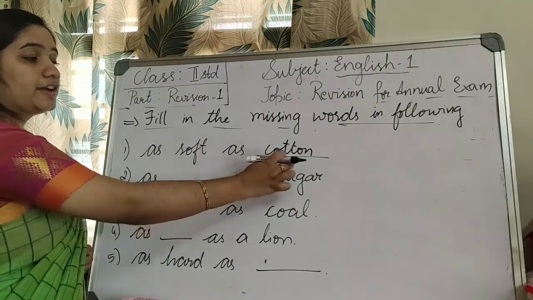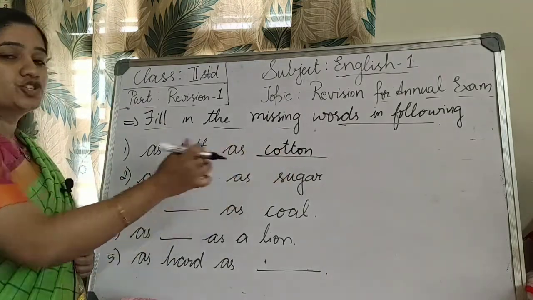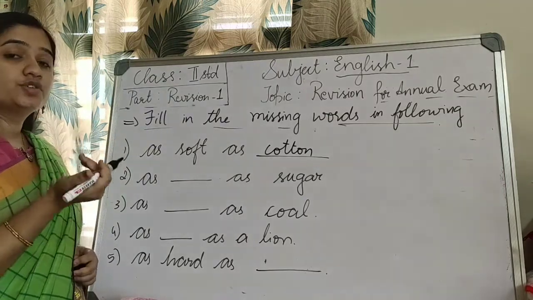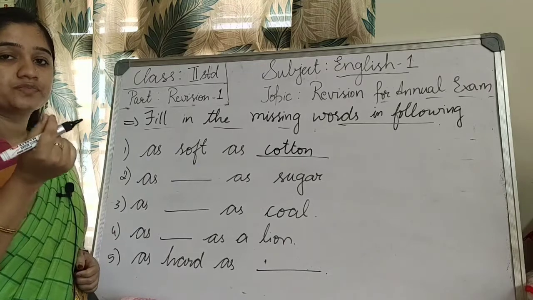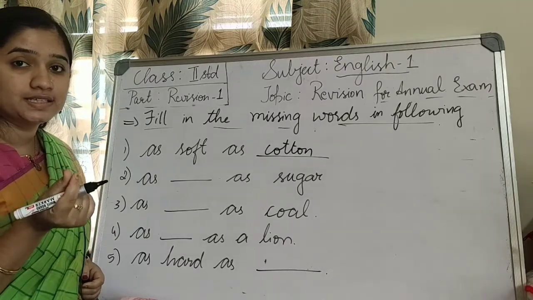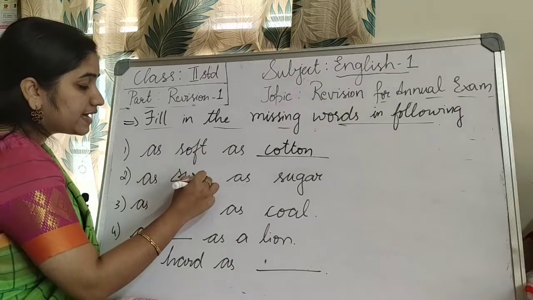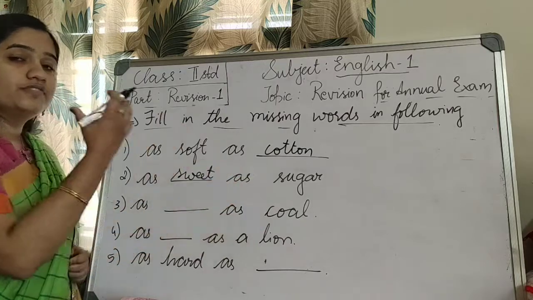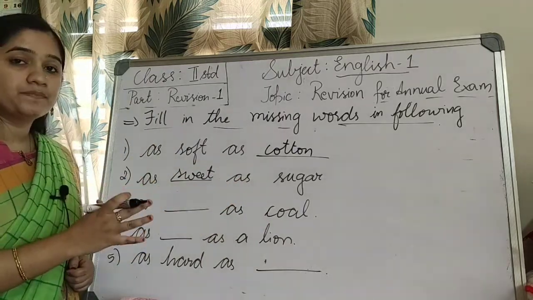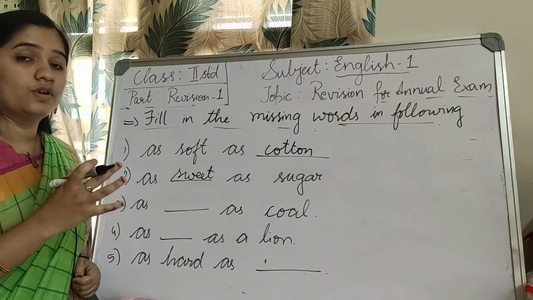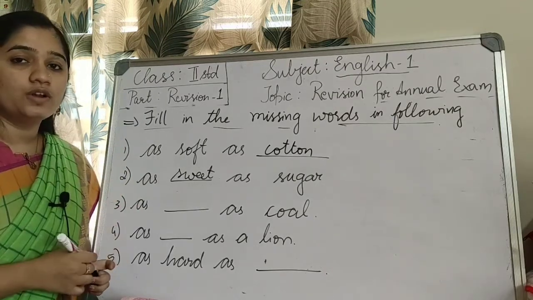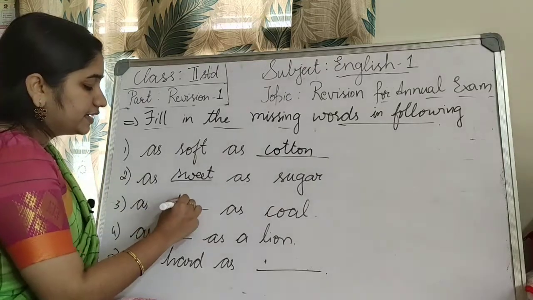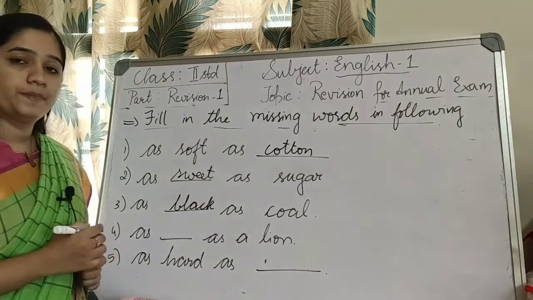So this blank you have to fill. Okay. As dash as sugar. So sugar is, what is the main quality of a sugar? Sweetness, isn't it? So as sweet as sugar. As dash as coal. So for coal, which would be the word which is simile? Coal is, as soon as you see the coal, what you feel? Its color, no? It's black in color. Yes. So you have to write that. As black as coal. Okay.